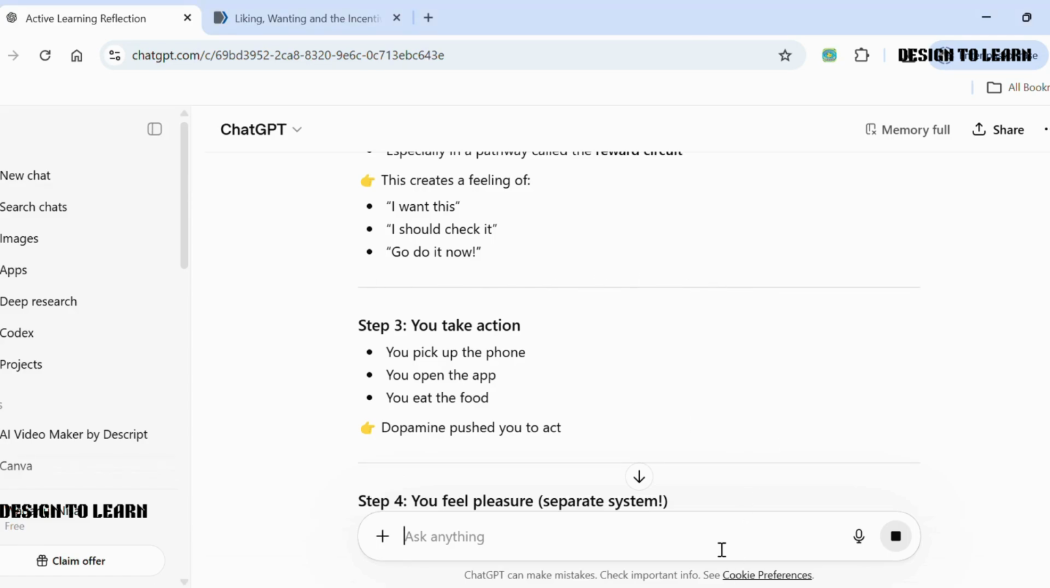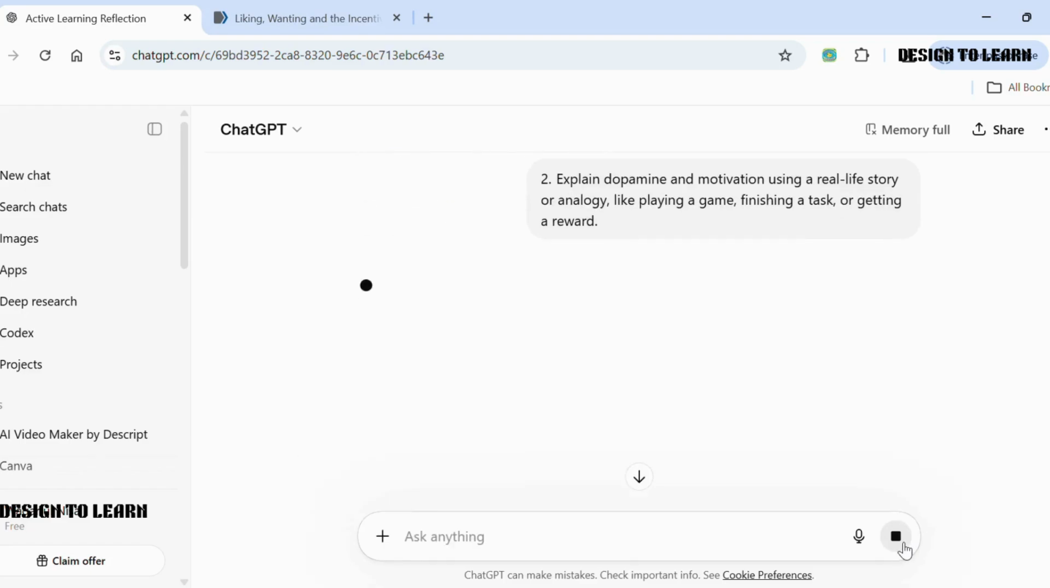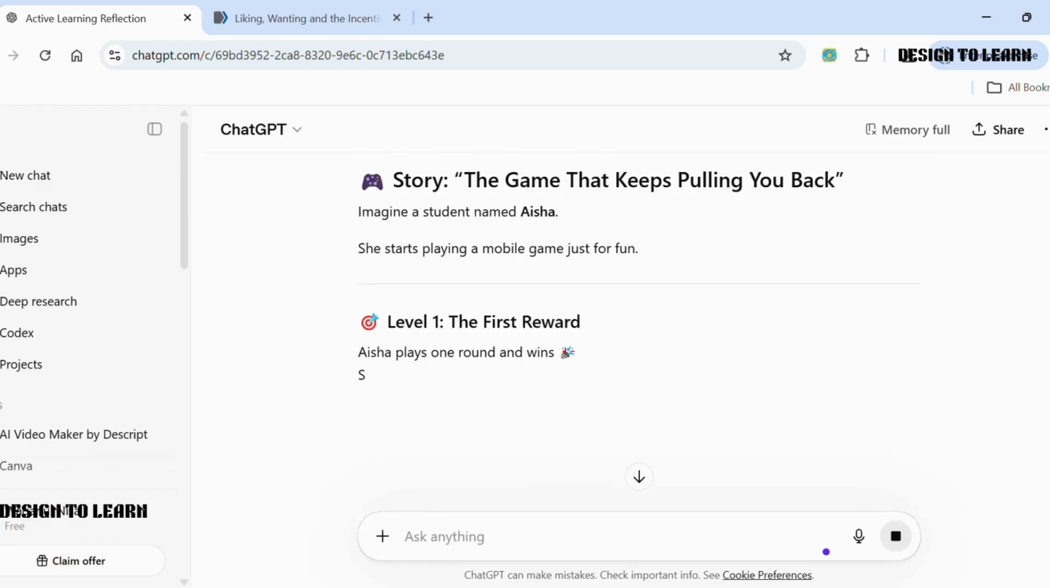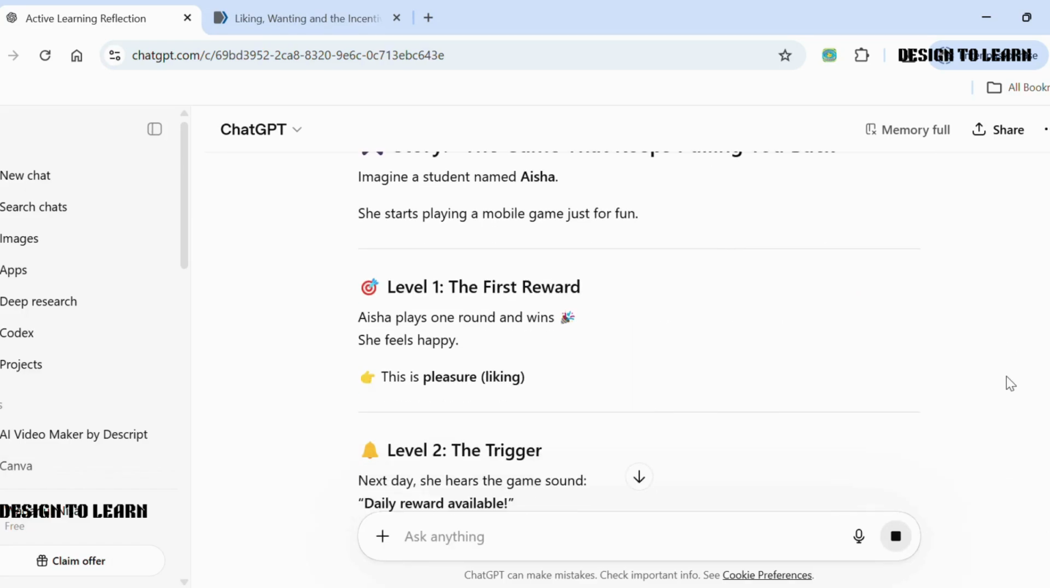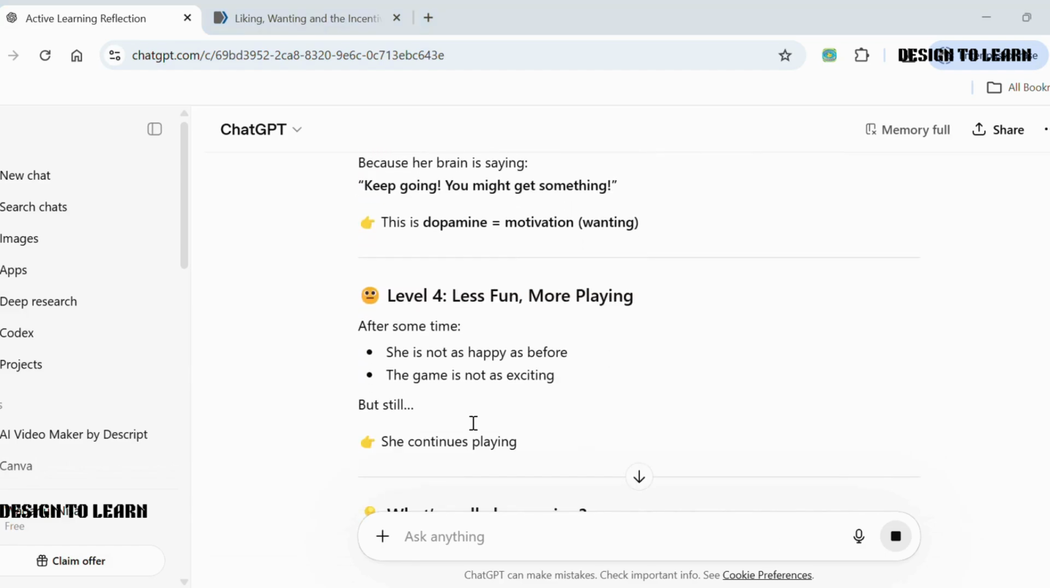Next, prompt 2. We type, "Explain dopamine and motivation using a real-life story or analogy, like playing a game, finishing a task, or getting a reward." Now, something powerful happens. We get a relatable story that connects the concept to everyday life. This is what makes learning stick, because stories are easier to remember than definitions.